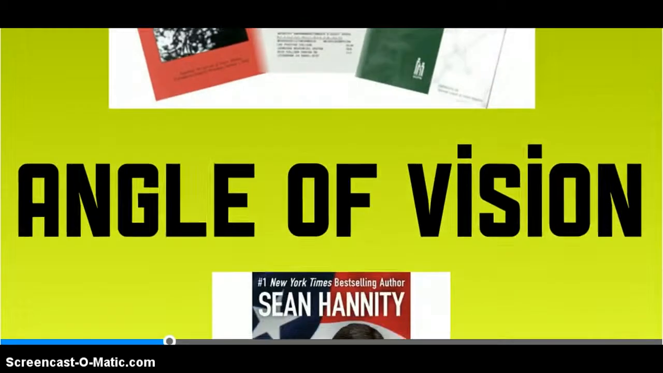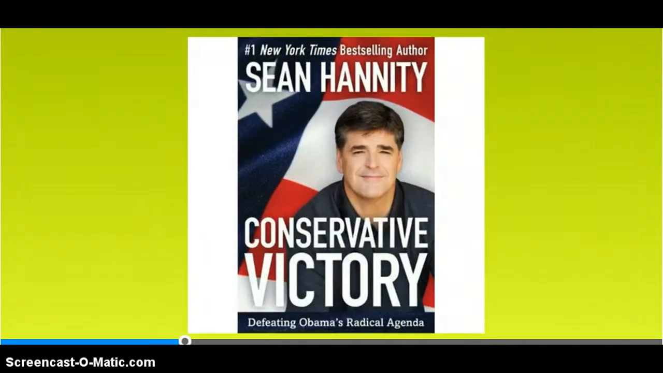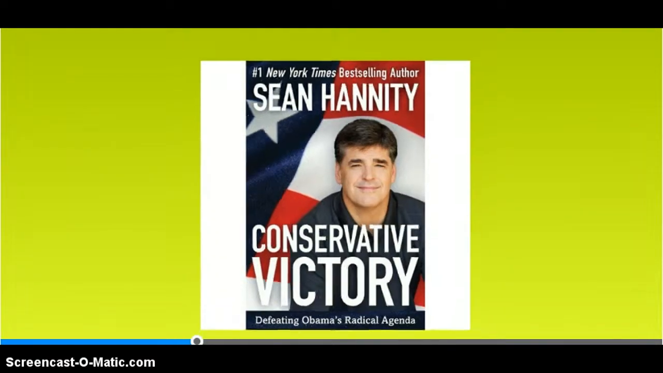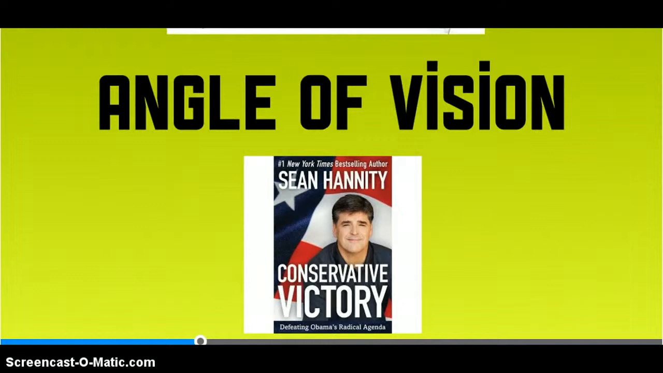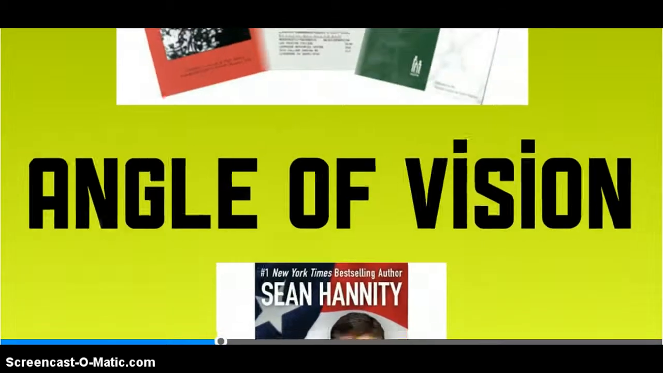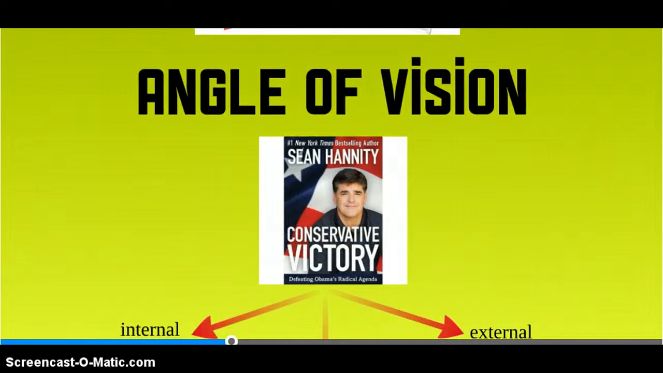Also consider the angle of vision of the text that you encounter, which is the way that a piece of writing gets shaped by the underlying values, assumptions, and beliefs of its author, resulting in a text that reflects a certain perspective, worldview, or belief system. In addition to reliability and credibility, angle of vision also has both internal and external factors that will help you determine how the angle of vision is influencing the text.